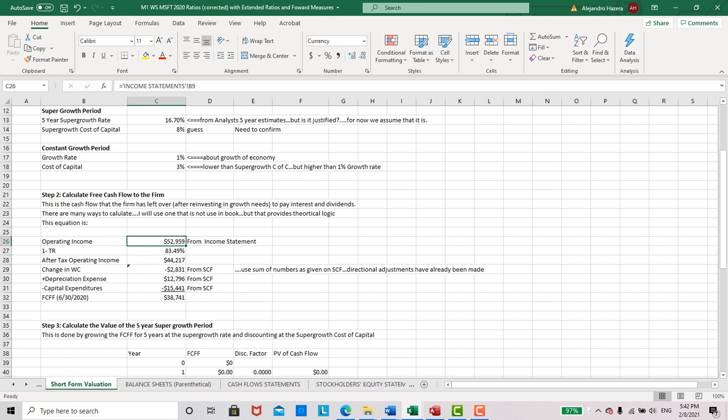Okay, so let's just go over this. I'll stop the video in a second. But you start with your operating income. You take it after taxes. So that's your operating income available to everyone, available to pay both dividends and interest after taxes. Convert it to cash flow income by just taking the change in working capital. Add back your depreciation expense and take out your capital expenditures, and you end up with free cash flow of 38 billion more or less. So I'll post this video and I'll do step 3 and step 4 in 2 more videos.